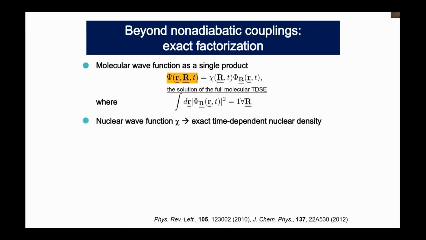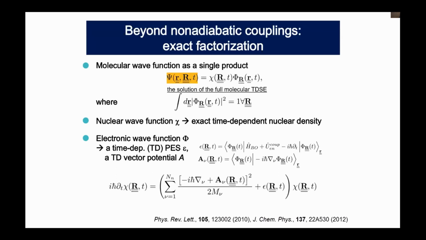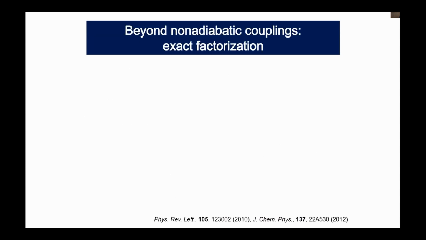So in this case, the nuclear wave function chi actually gives the exact time-dependent nuclear density, and the electron wave function phi gives a single time-dependent potential energy surface, and a single time-dependent vector potential A, which can be written like in these equations. So the overall equation of motion for nuclear wave function can be written like this way. We have a Schrödinger equation in the presence of the vector potential, time-dependent vector potential, and time-dependent potential energy surface.